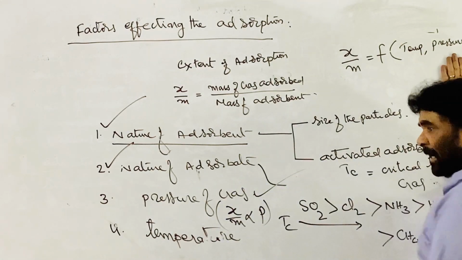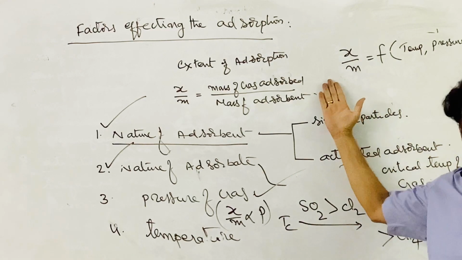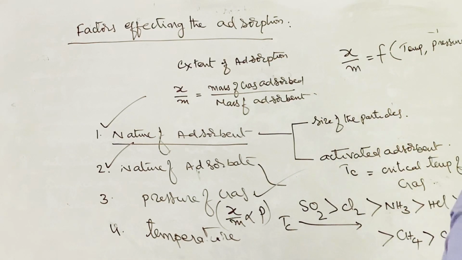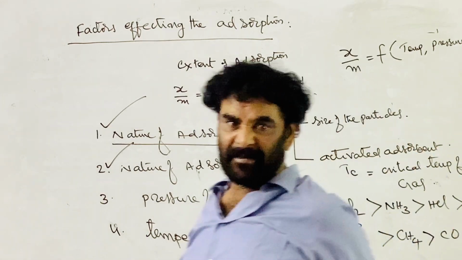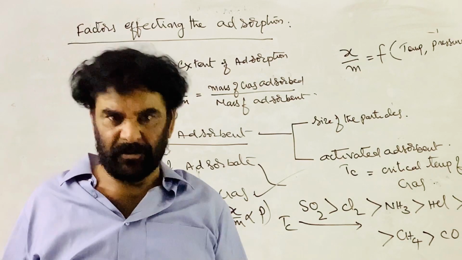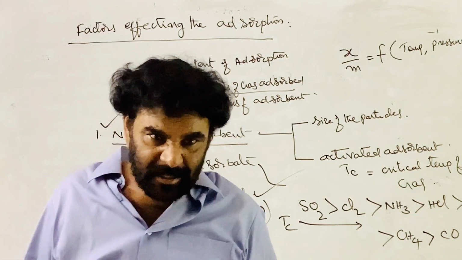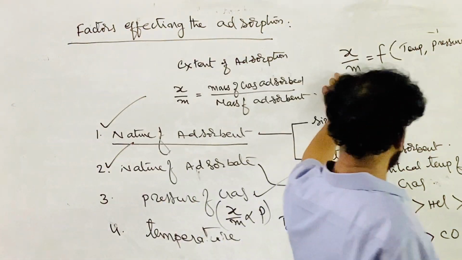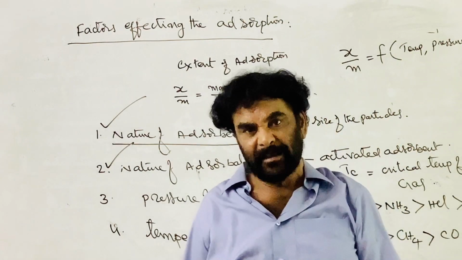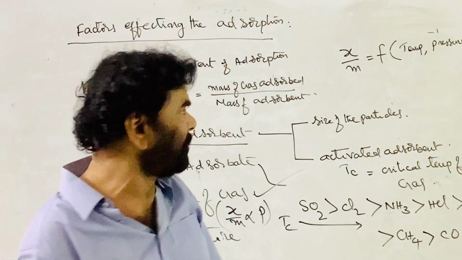If we determine the effect of pressure on the extent of adsorption by taking the temperature constant, it is called the adsorption isotherm. Because we are determining the relation between the extent of adsorption and pressure by keeping the temperature constant.